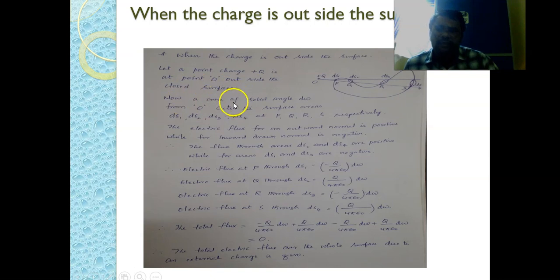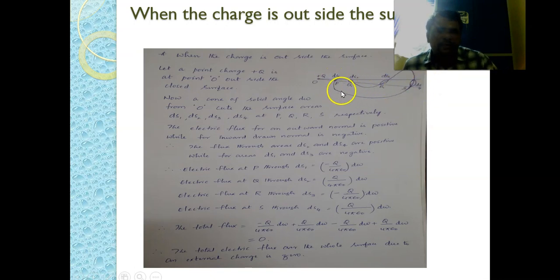Now a cone of solid angle d omega from here, just observe, this is point O where our charge resides. We have drawn a cone which subtends a solid angle d omega at q. This solid angle intersects the closed surface at different points, P, Q, R, S.